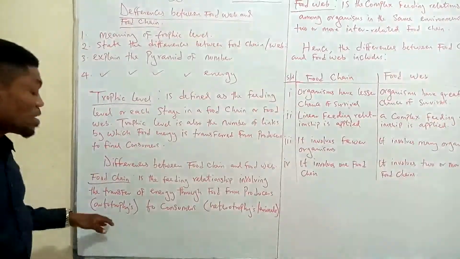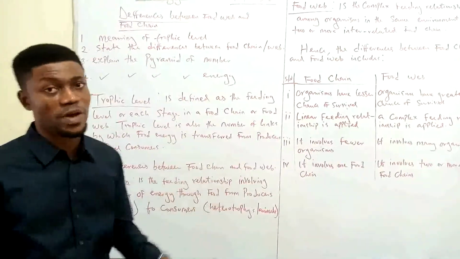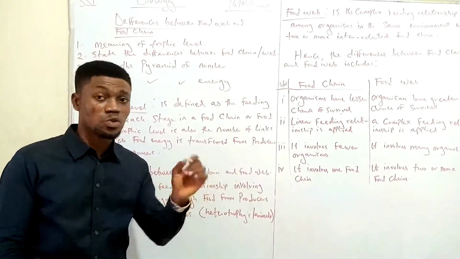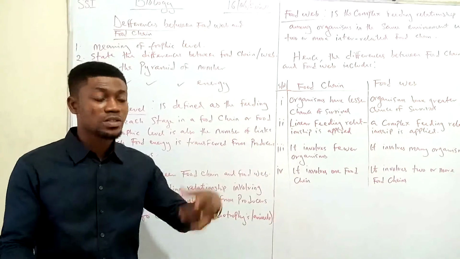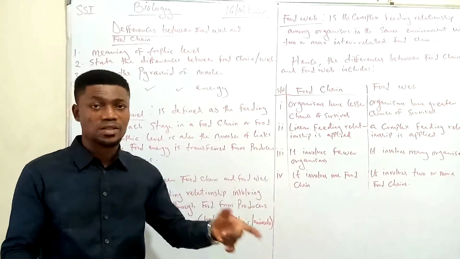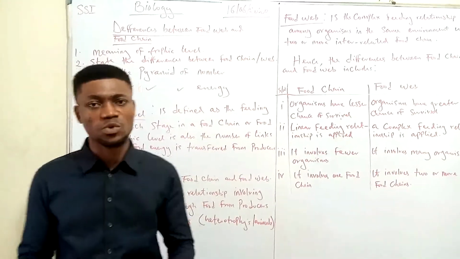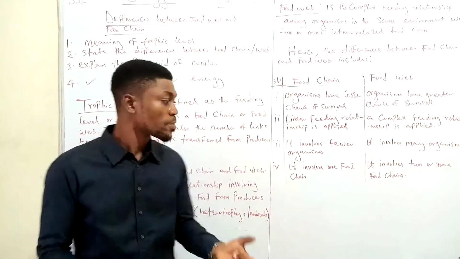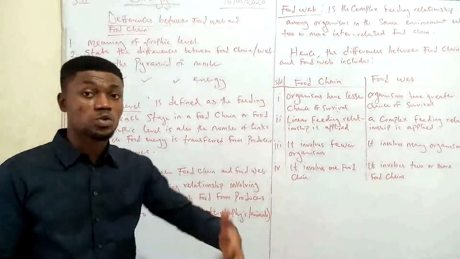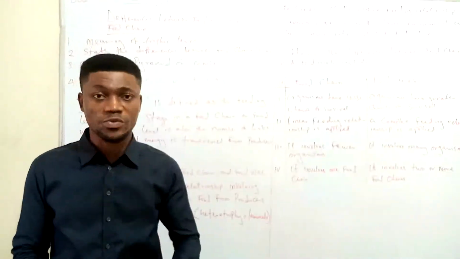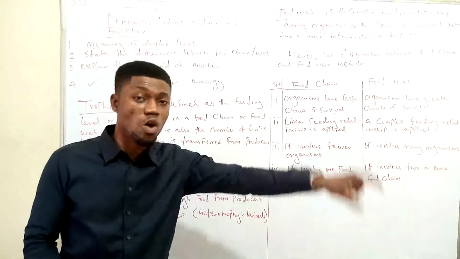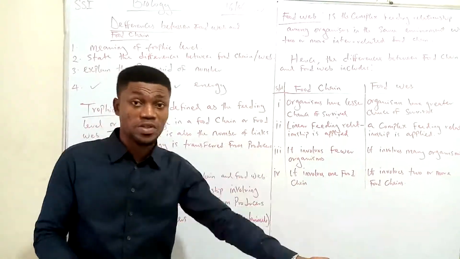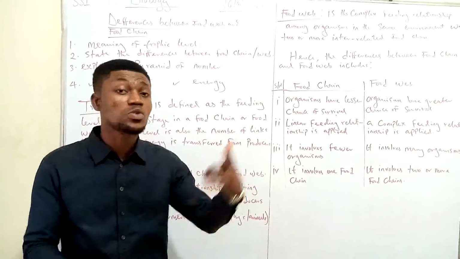Now, a food chain is the feeding relationship involving the transfer of energy through food from producers, that's the autotrophs, to consumers, the heterotrophs. Now, do not forget, I once told you the difference between heterotroph and heterotrophy and autotrophs and autotrophy. I told you autotrophy is the process by which certain organisms, especially plants, manufacture or produce their food through a process using sunlight, and that process is called photosynthesis. So that is when you're referring to autotrophy. But autotrophs refers to those organisms. Take it again. Autotrophy is the process, and autotroph here refers to those organisms.